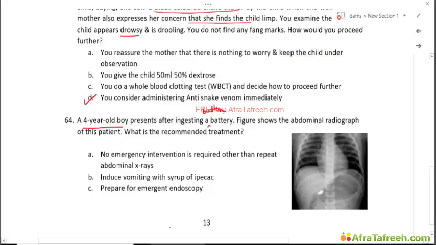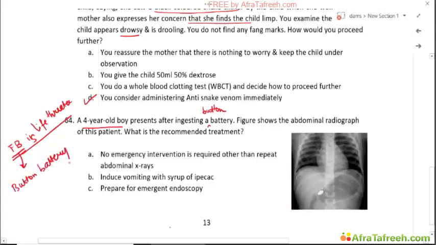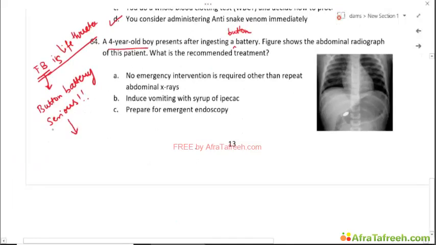Okay. So now for this you need to understand that foreign body ingestion is life-threatening. That's one statement as such, of which button battery is a serious business. Why? Because it can cause mucosal injury as early as 2 hours after ingestion.